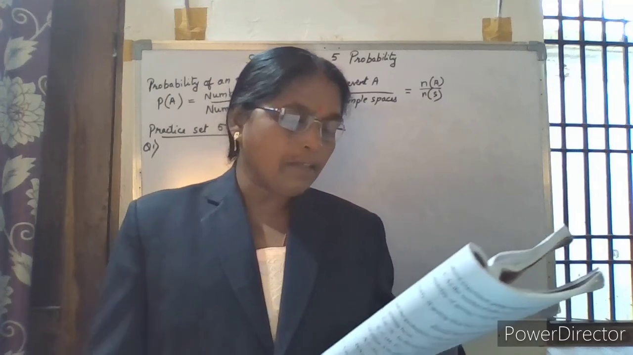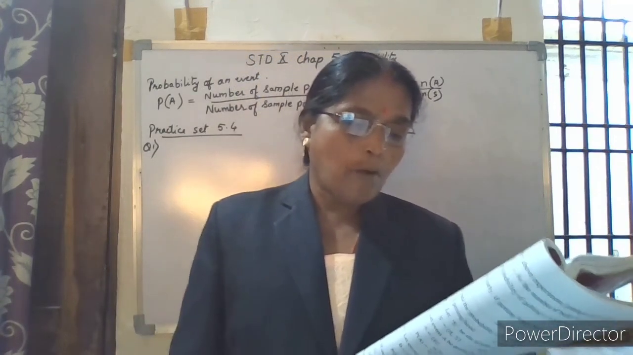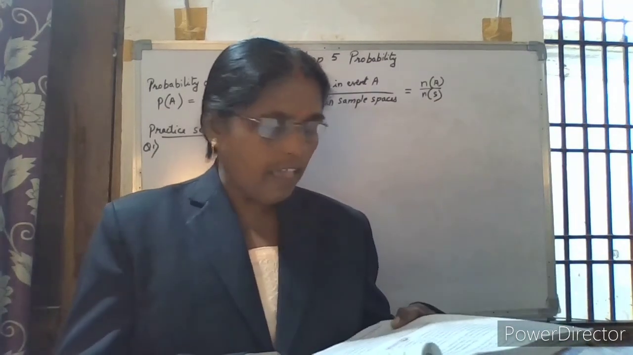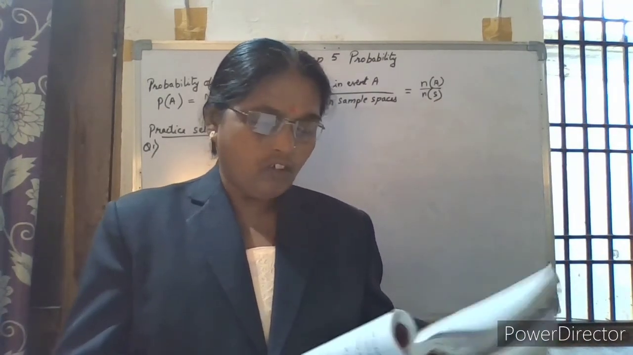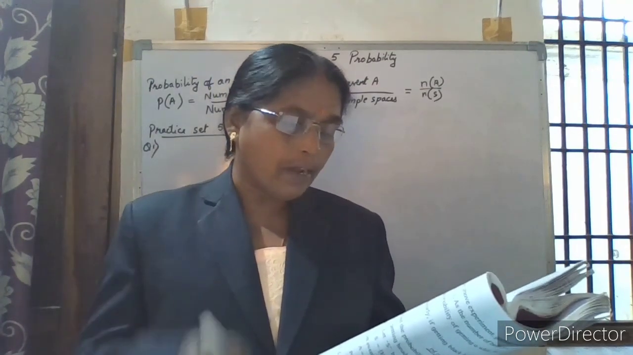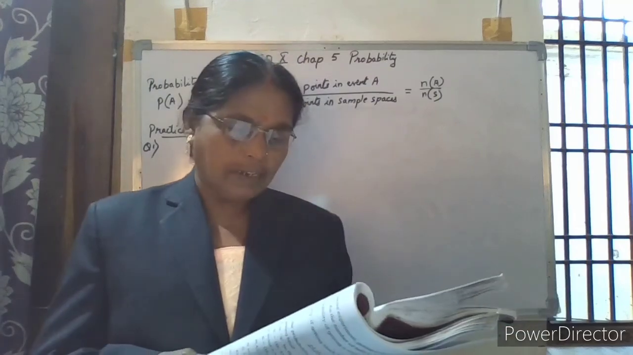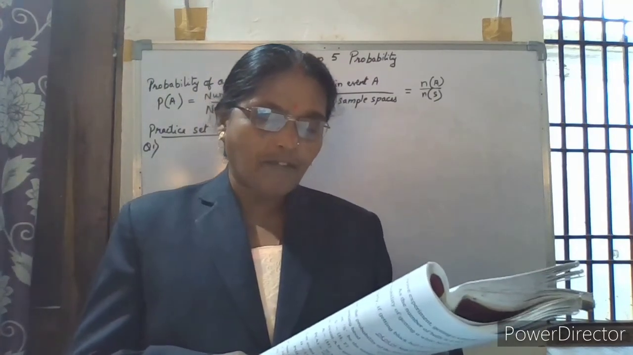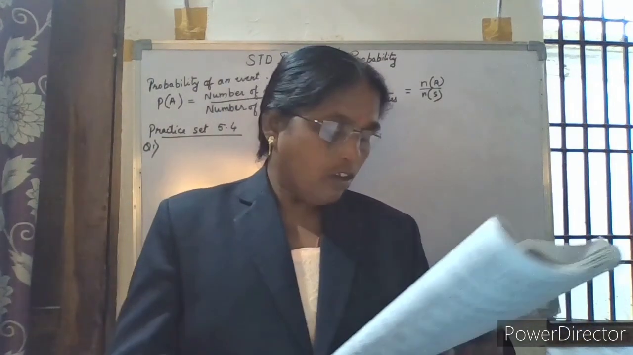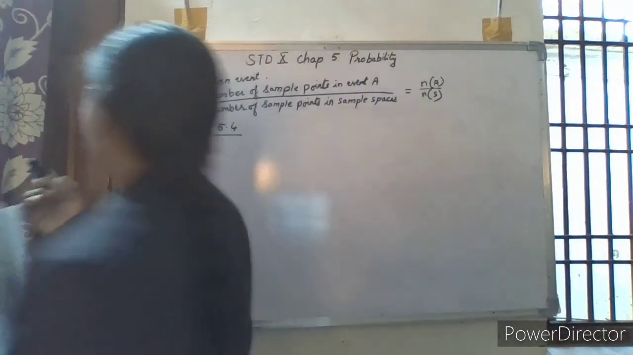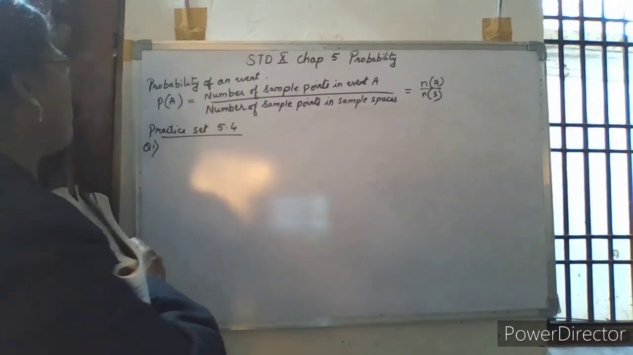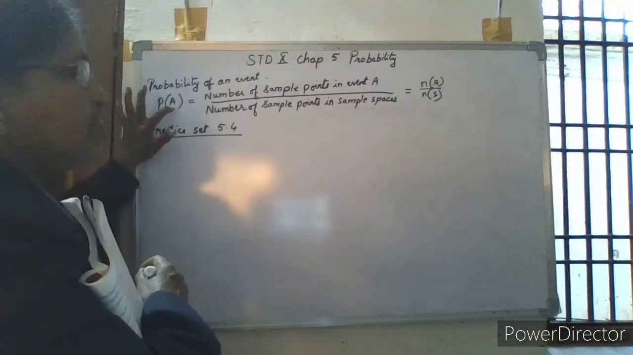See, in mathematical language, when the possibility of an expected event is expressed in number, it is called probability. It is expressed as a fraction or percentage using the following formula. So the formula is given here as probability of an event. Probability is represented as P and A is the event here.